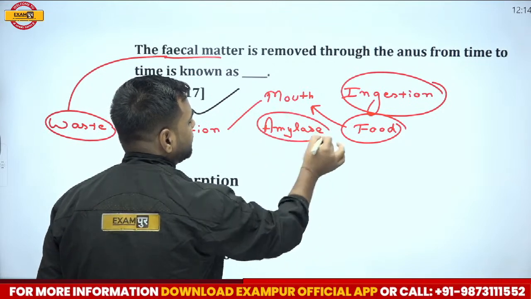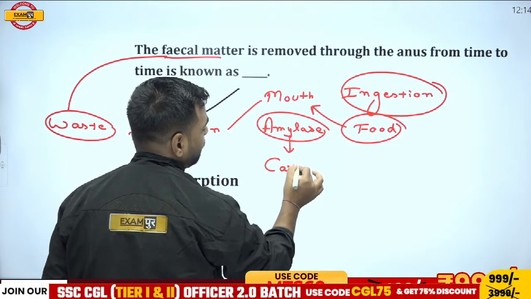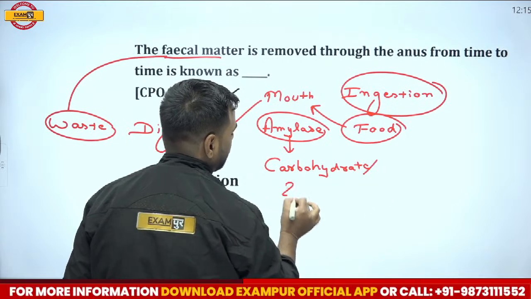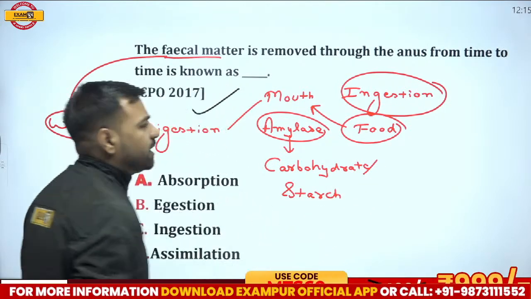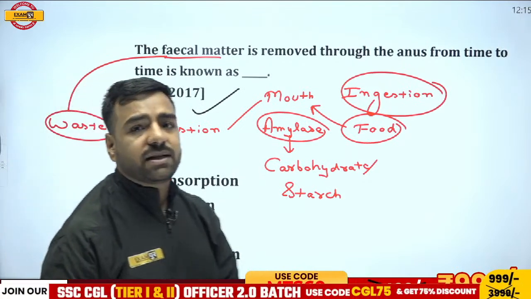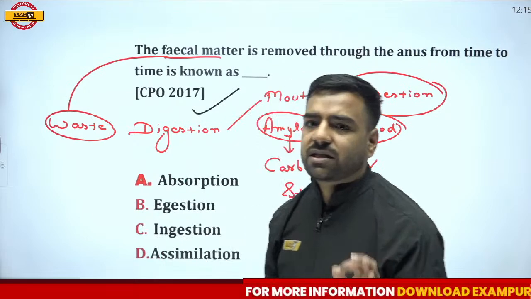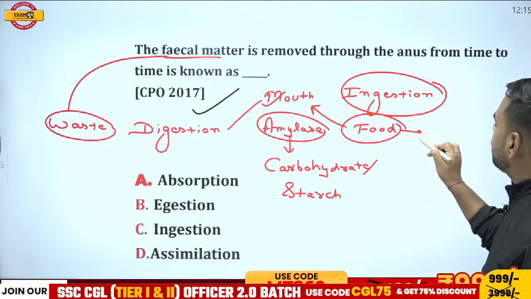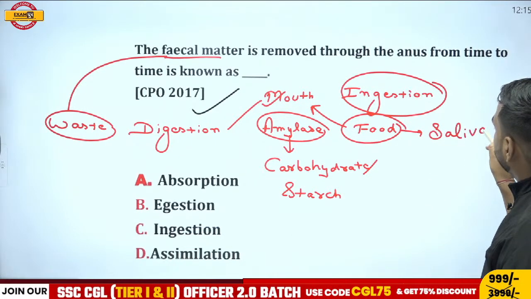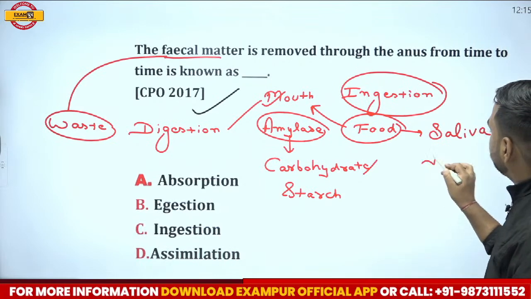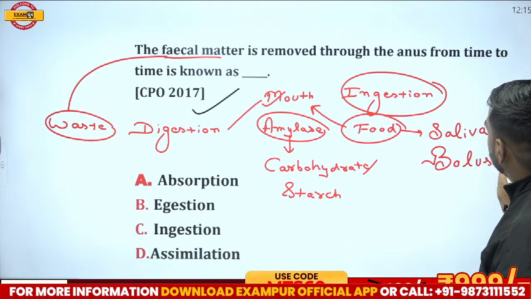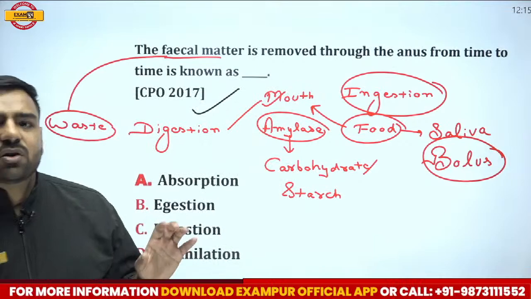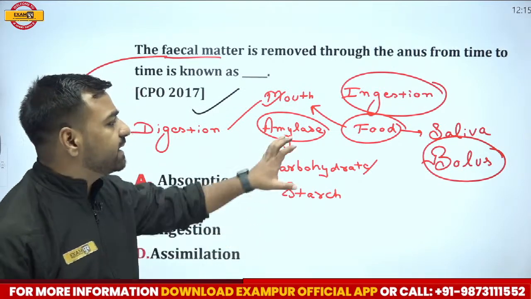It does what? This amylase actually helps in the digestion of the carbohydrate part. Apart from carbohydrate, the option may also be given in the form of starch. So yes, if someone asks you where this digestion takes place or where this digestion starts, this digestion actually starts from our mouth itself, and when we take in food it is mixed with saliva, and the product that is made is known as bolus. So bolus is that particular food which you have taken into your mouth and which is mixed with the saliva, and hence this bolus is made.